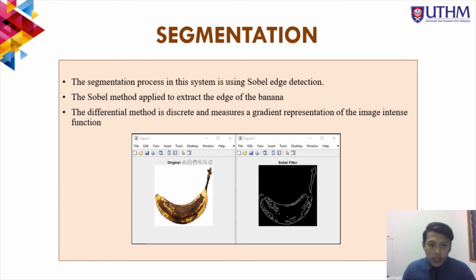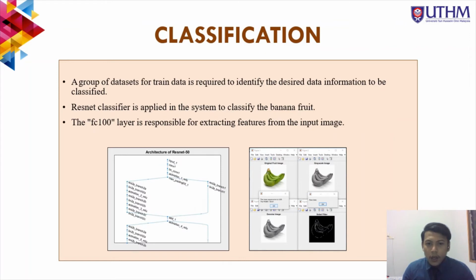Segmentation process. The segmentation process in the system is using Sobel as detection. The Sobel method is applied to extract the edge of the banana. The differential method is discrete and measures a gradient representation of the image intensity function. Classification. A group of dataset for trained data is required to identify the desired data information to be classified. A ResNet classifier is applied in the system to classify the banana fruit. The FC100 layer is responsible for extracting the features from the input image.